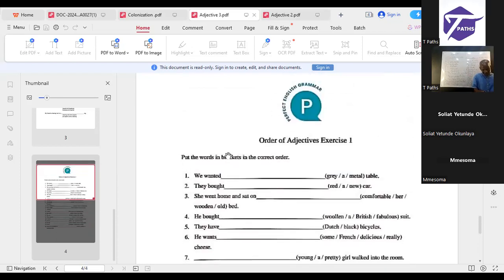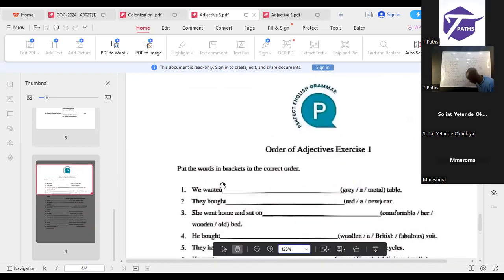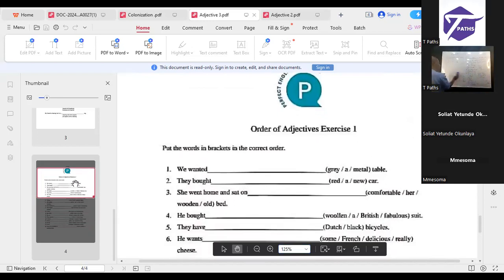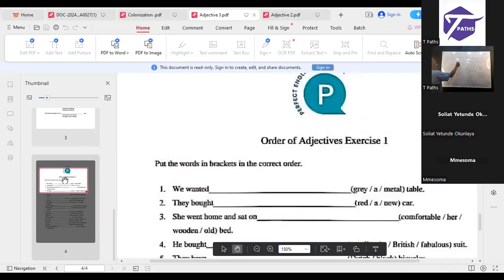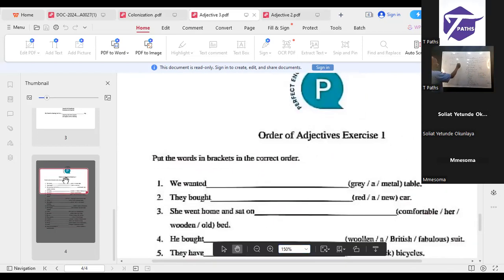We wanted dash table. The option is what? Gray, a, metal. How do we arrange it? Let me use the board as well. Look at it. Remember, look at the words there. We have a, gray, a, metal.